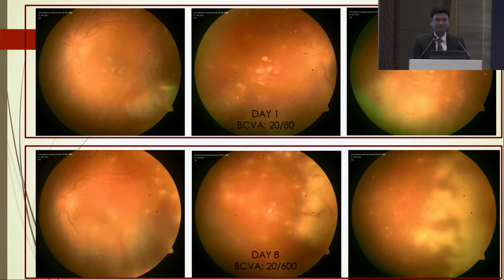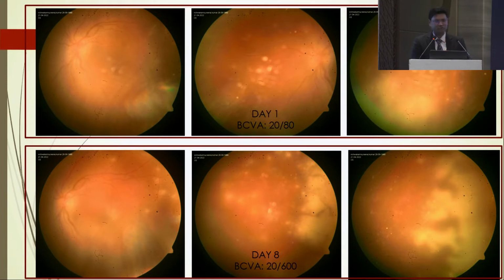So now we have a patient who is one-eyed and has acute retinal necrosis which is progressing despite treatment. So what should we do? Should we continue acyclovir? Should we send him for a second opinion? We counseled the patient and asked him to take a second opinion, but the patient did not want to go to any other hospital, and he said, you do whatever you want to do. So we went to the literature. We searched how to treat cases of recalcitrant acute retinal necrosis.